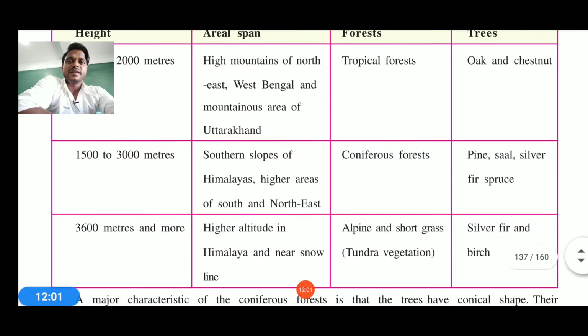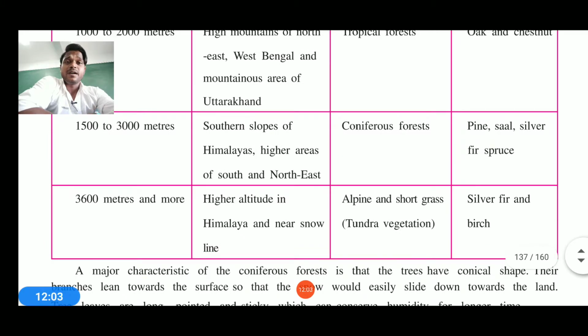Now 1500 to 3000 meters, the southern slope of the Himalaya to the south of the northeast, can have coniferous forest: pine, sal, silver fir, and spruce can also be seen. Then at 3600 meters and more, the higher altitude mountains in the Himalaya near the snow line consist of tundra vegetation. It can be called alpine vegetation or short grasses, also silver fir and birch. It means a special kind of trees can be seen or grown there.